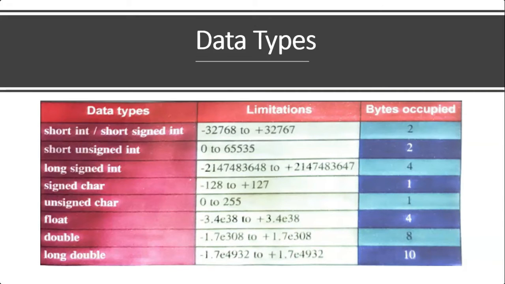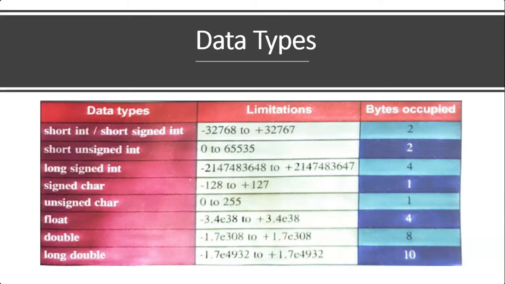The data type int has four qualifiers. They are short signed int, short unsigned int, long signed int and long unsigned int. There are two qualifiers in the character data type, namely signed char and unsigned char. Double and long double are the two qualifiers for the double data type. So from the pictures you can see the data types, their limits and the bytes.